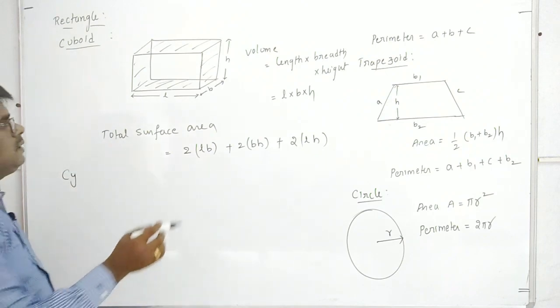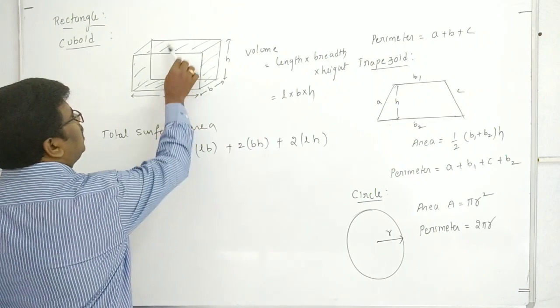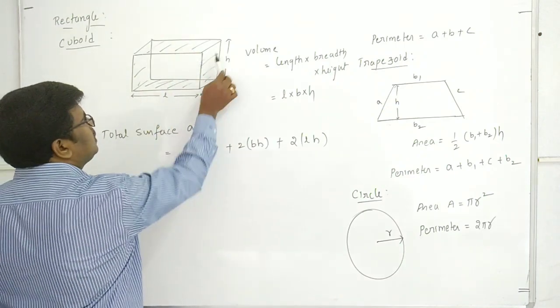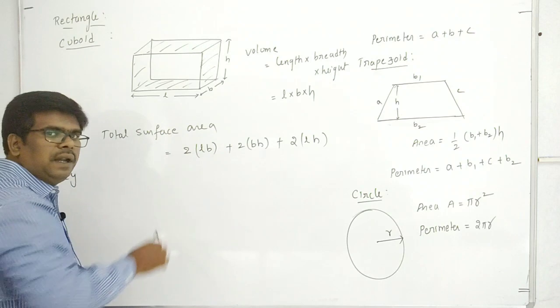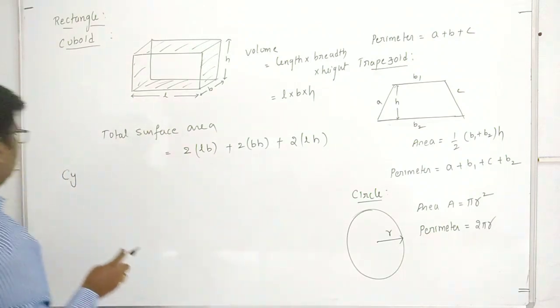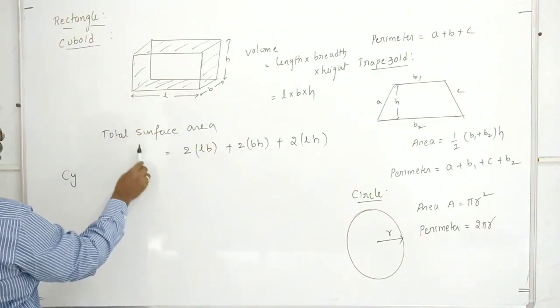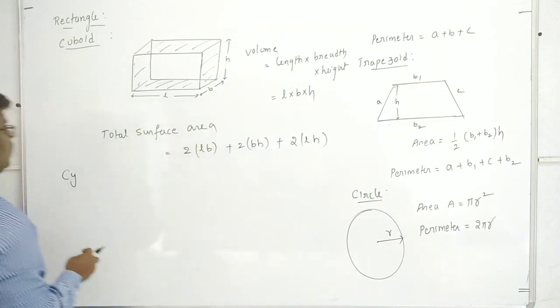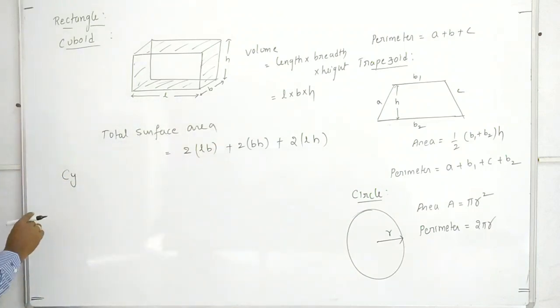And total perimeter means here 1, 2, 3, 4, 4L plus 4B plus 4H is the total perimeter that will come. But usually in three dimensions we discuss the surface area and volume here. That's why we have taken these two only.